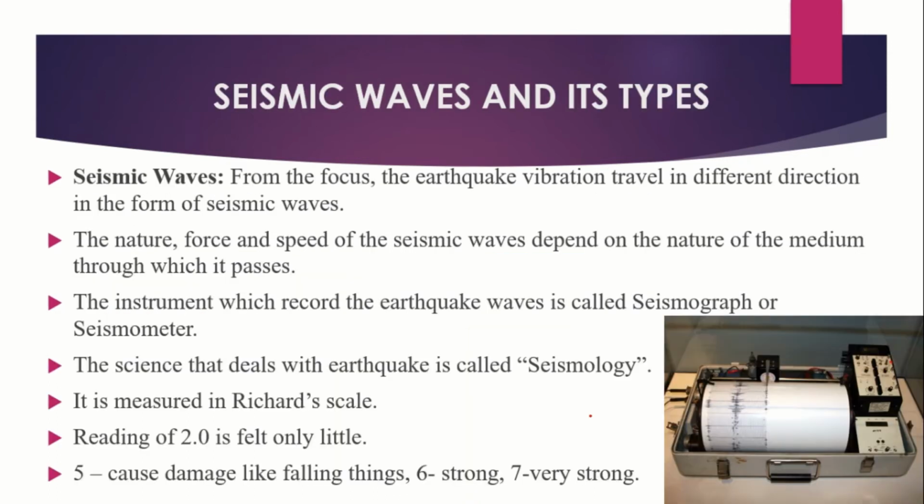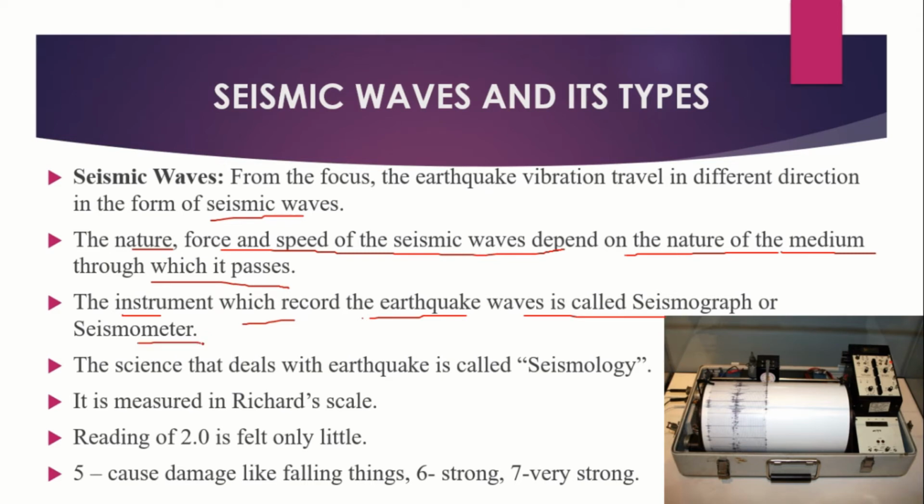Now we will see the seismic waves and their types. The nature, the force and speed of seismic waves depend on the nature of the medium through which they pass. The instrument which records the earthquake waves is called a seismograph or seismometer. The science that deals with earthquakes is called seismology.